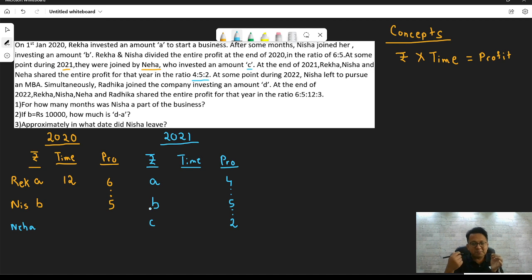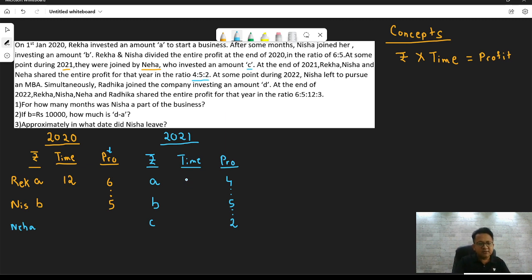One doubt which students might have is, sir, you are saying that they divided their profit at the end of the first year in the ratio of 6:5. You are correct. Remember, they are dividing their profits, not investments. Investments continue to remain as they are. Also, if you have read it carefully, there are only three variables: money invested, profit, and the time period.